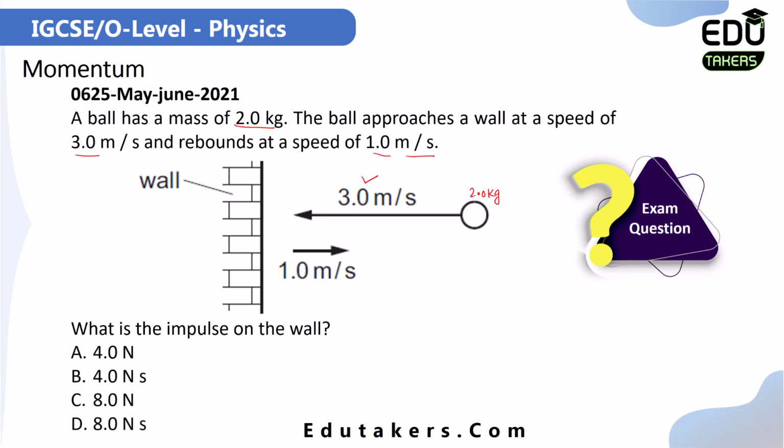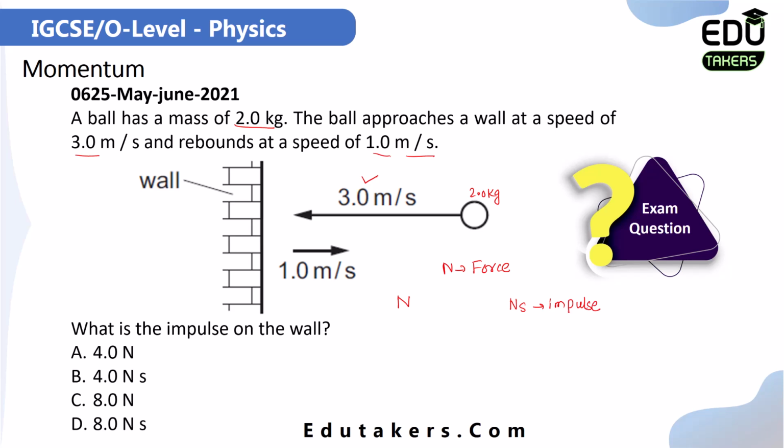First of all, see the options. These options are actually confusing. You know that Newton is the unit for force. In the answers, two units are shown. First is Newton and the second one is Newton second. And in this question, you actually have to calculate the impulse. You know that the unit of impulse is Newton second, and force is measured in Newton.